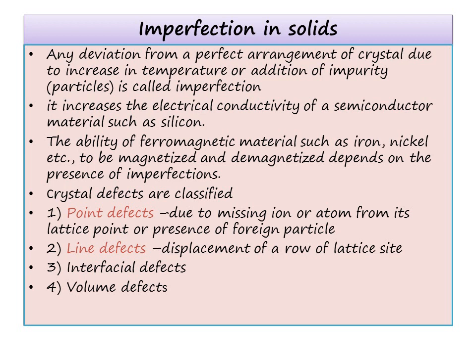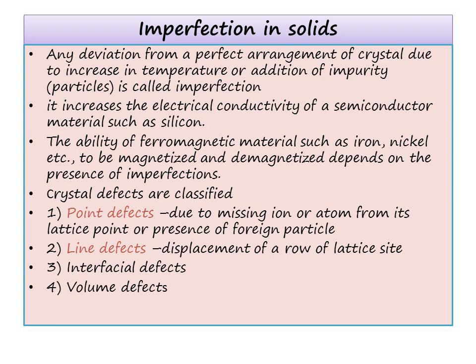What is imperfection in solids? Any deviation from a perfect arrangement of a crystal due to an increase in temperature or addition of impurity is called imperfection. What is the use of it? It increases the electrical conductivity of a semiconductor material like silicon. Also, it improves the ability of ferromagnetic materials such as iron, nickel, etc. to be magnetized or demagnetized, depending on the presence of imperfection.